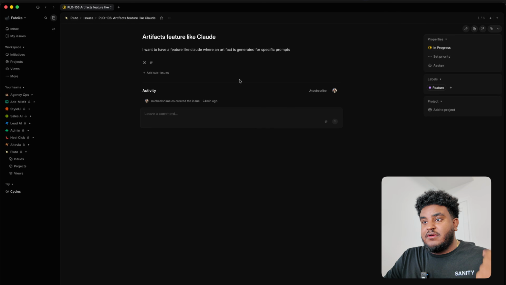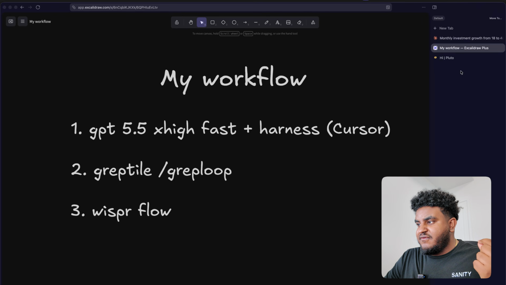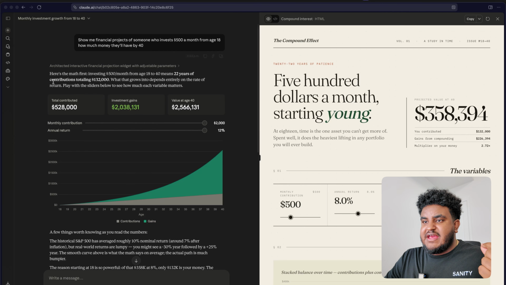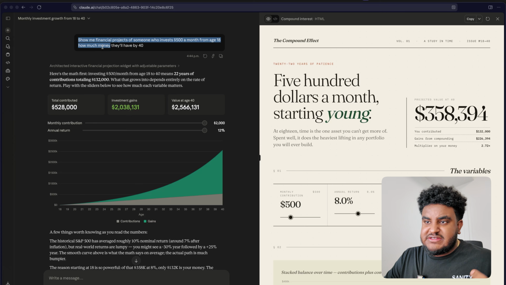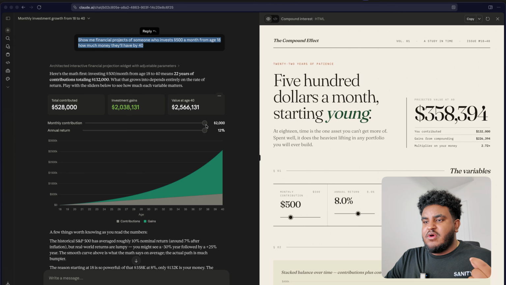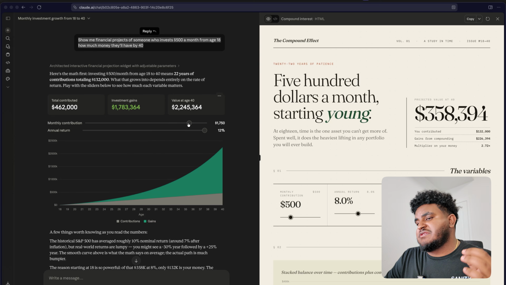So what I want to build for Pluto is an artifacts feature like Claude, right? And if you're not familiar with artifacts, I have an example here. I prompted the agent here, show me financial projection of someone who invests $500 a month from age 18 and how much money they'll have by 40. Now, Claude built like an inline component, which is actually pretty cool. And maybe this is another feature we look at.